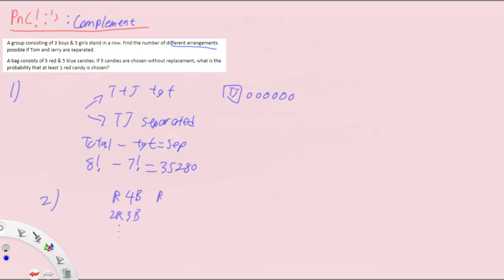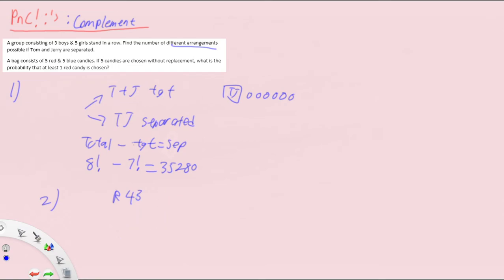So in this case, you talk about 5 factorial divided by 4 factorial. Over here, you talk about 5 factorial divided by 2 factorial divided by 3 factorial. And it's going to take quite a long time. All right. Now, in some cases, you really have to do that. And you have not much time. You have no other way. So suck it up, right? But in this case, you realize that, hey, we can use the complement method.